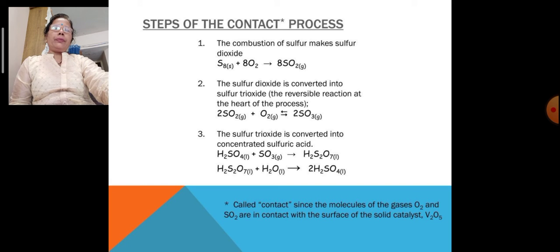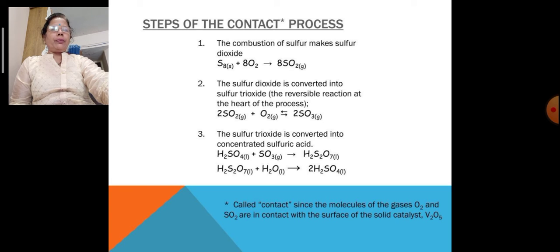The second step: sulfur dioxide is converted into sulfur trioxide. The reversible reaction at the heart of the process, and this is a very important process. So when sulfur dioxide is prepared, it again comes in contact with oxygen and there is the formation of sulfur trioxide. This sulfur trioxide is then converted into concentrated sulfuric acid.